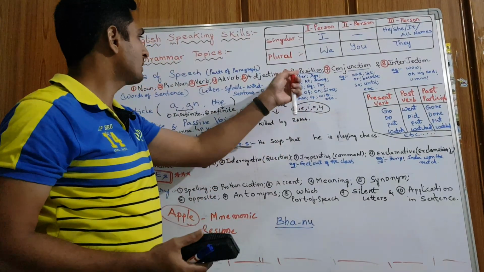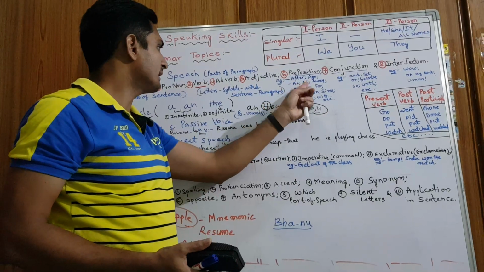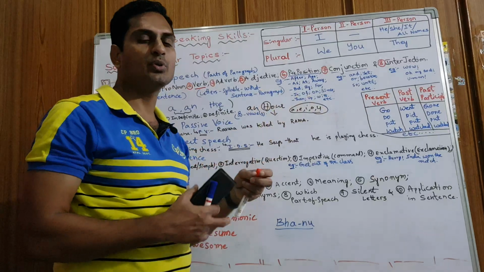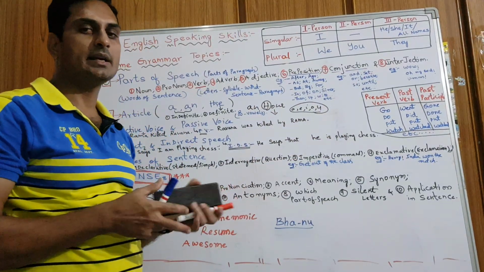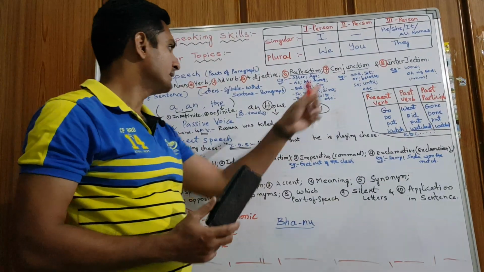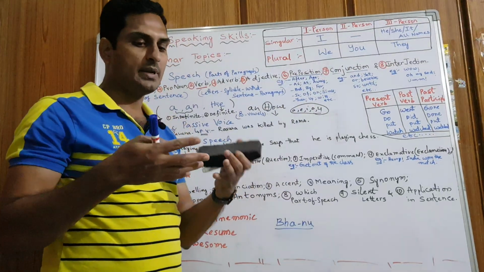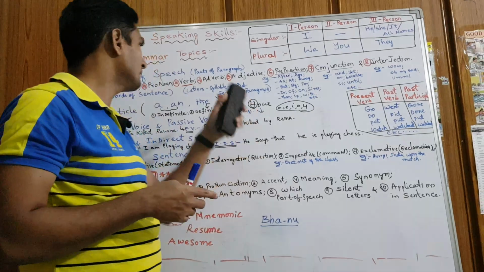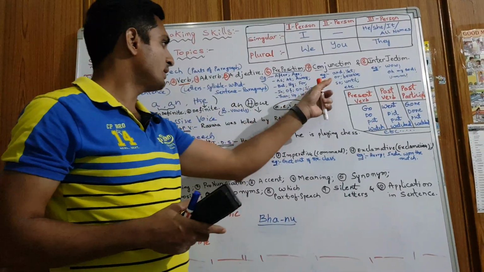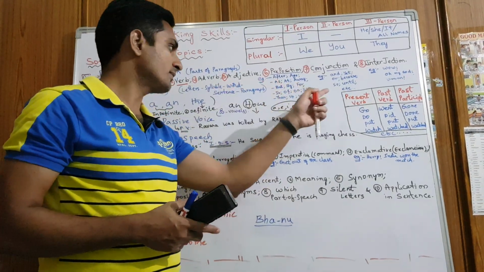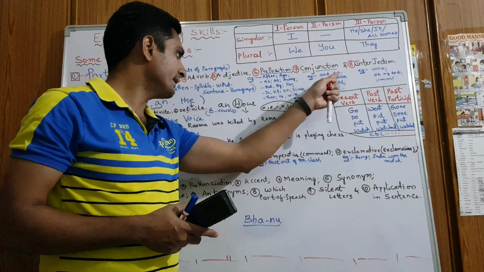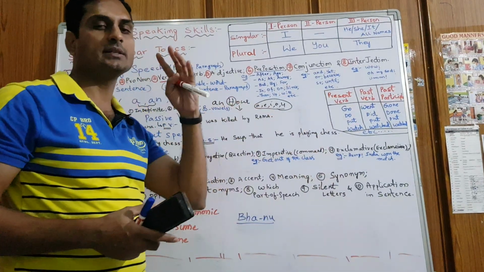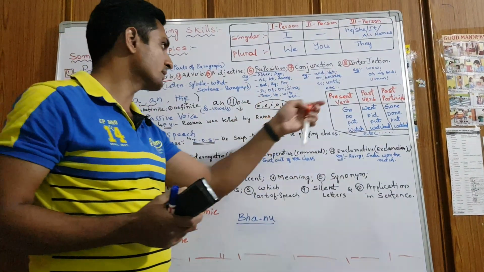Preposition. There are so many examples for prepositions: as, at, away, ago, but, by, for. These are called prepositions. Before a position in the sentence, we keep those words, right? Then we have conjunction. Conjunction is used to join two sentences. When we have two or more sentences in a paragraph, this conjunction part of speech will be used. For example, and, or, because, so, until and so on. As I told you, English is a language, we have so many examples.